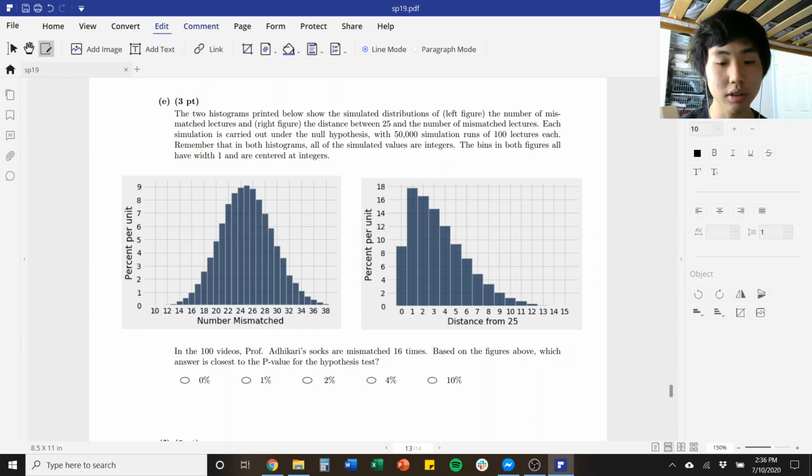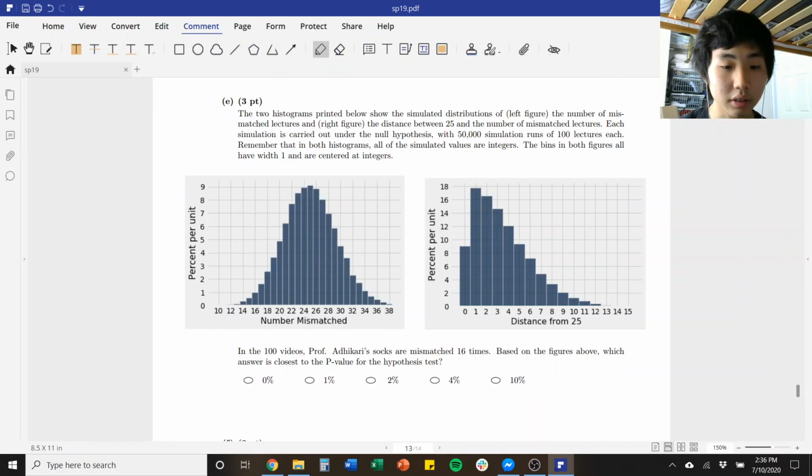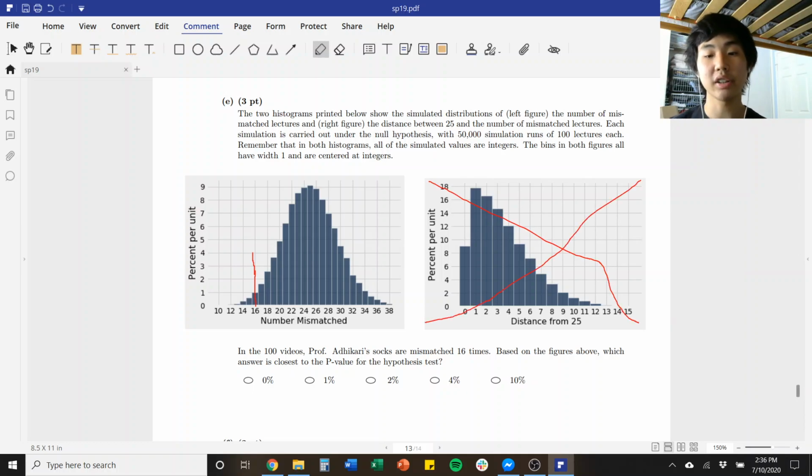So let's draw a line at 16. 16 is right here-ish. And note that we can just throw out this histogram from the start, because our test statistic is not the distance from 25, it's the number mismatched. So we're just going to completely disregard this histogram right here.